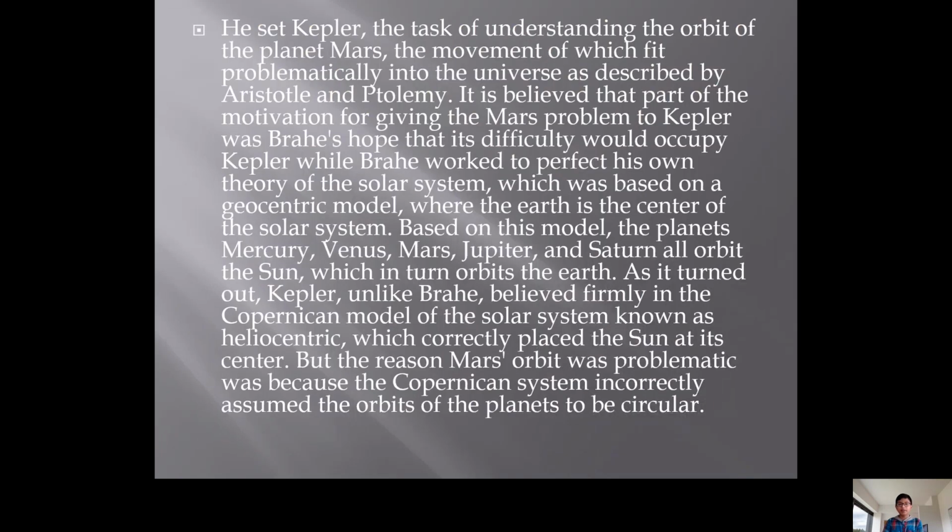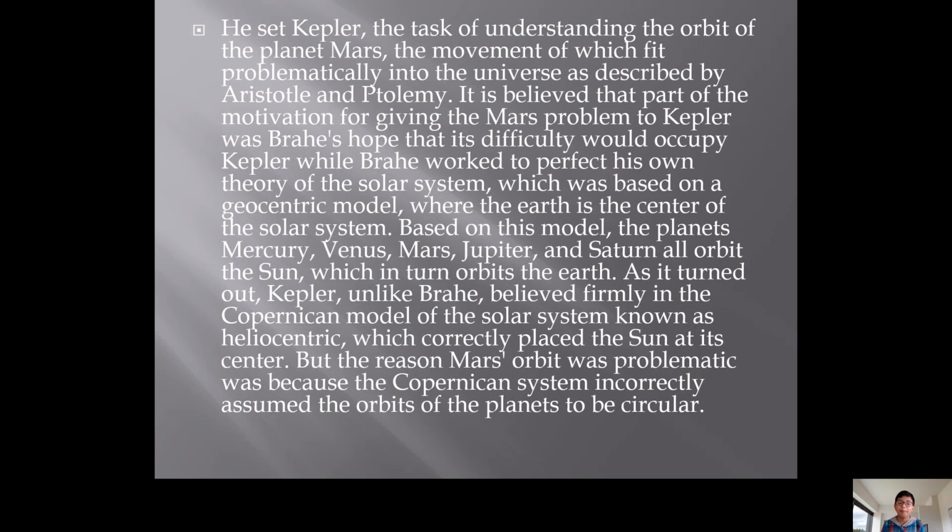Next, he set Kepler to the task of understanding the orbit of the planet Mars, the movement of which did not fit neatly into the universe as described by Aristotle and Ptolemy. It is believed that part of the motivation for giving the Mars problem to Kepler was Brahe's hope that this difficulty would occupy Kepler while Brahe worked on his own theory of the solar system, which was based on the geocentric model, where the Earth was the center of the solar system.